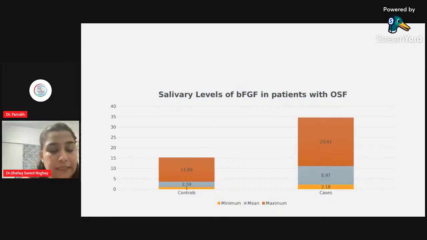All the pre-malignant lesions, they don't have the potential to convert into malignancy. Okay? But we need to remember this, the first step of every malignancy is a pre-malignant lesion. So if we get the cutoff point that beyond 8.97, the patient is at the high risk that this pre-malignancy can turn into a malignancy, we can be able to save the patient.